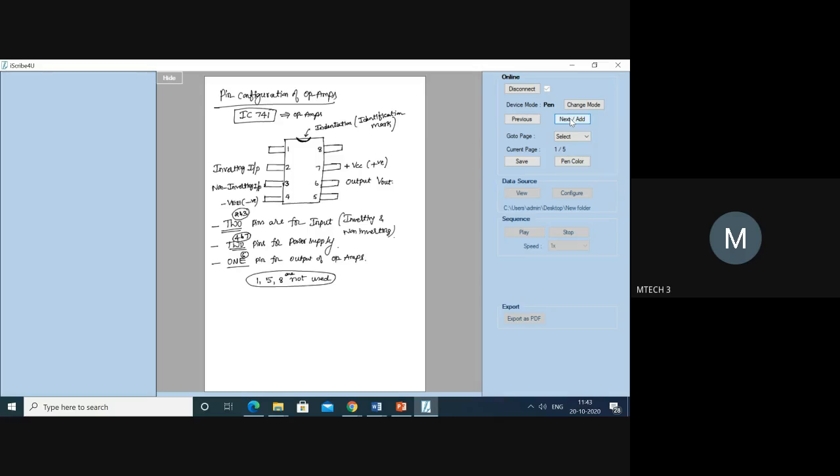Then pins 4 and 7 are the power supply terminals, and pin 6 is the output terminal. So these are all the important things about operational amplifiers.